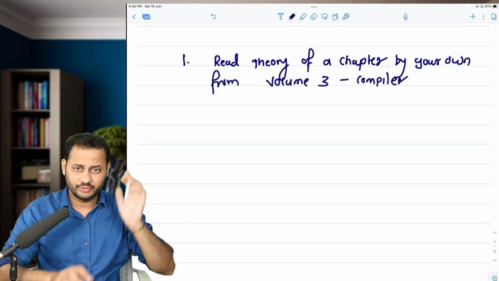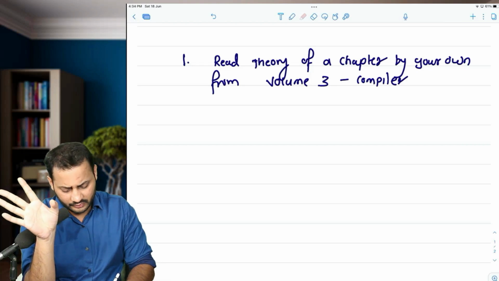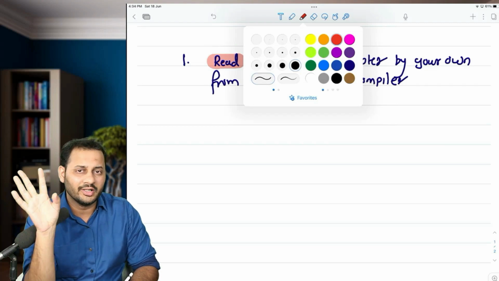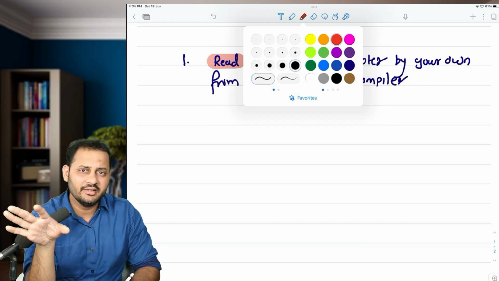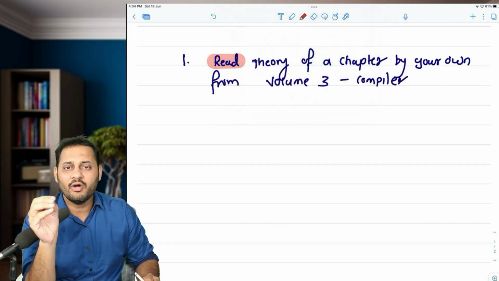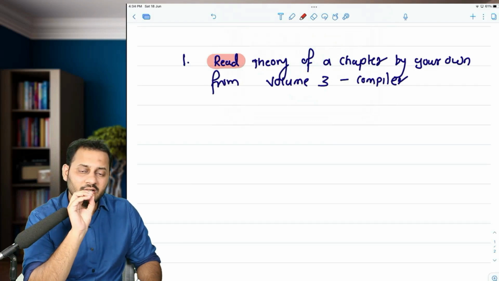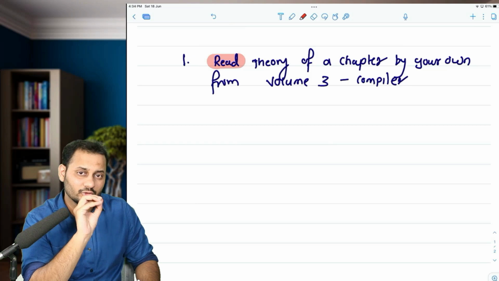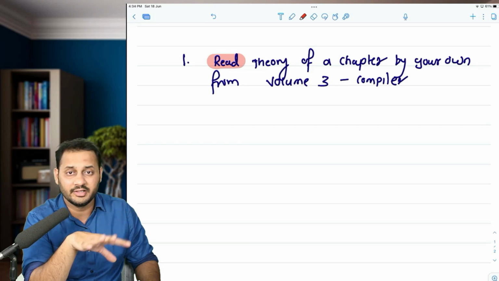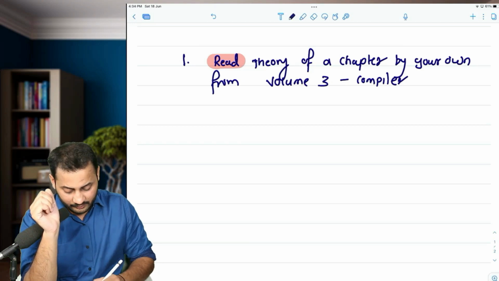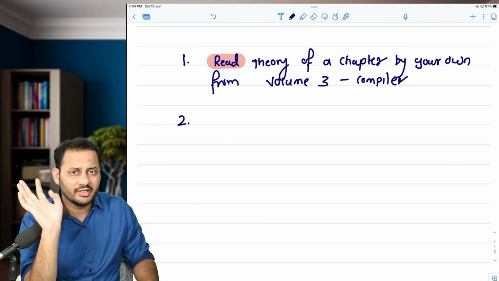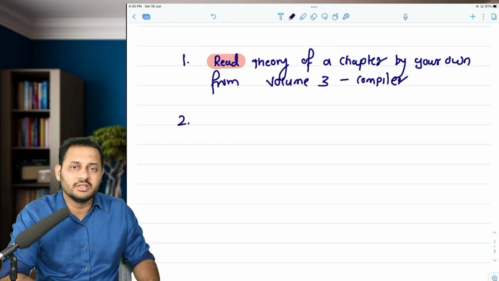What I want is you should complete the reading. Focus on this. I am just asking you to read. I am not asking you to put pressure on your mind to understand that theory. Just read it. Whatever you will understand, you will do that, and otherwise also it's all fine. It's not necessary that you should be able to understand it 100%, fully. But it's okay if you just go through a normal reading. Once you have read that particular chapter, then you should start with the classes.